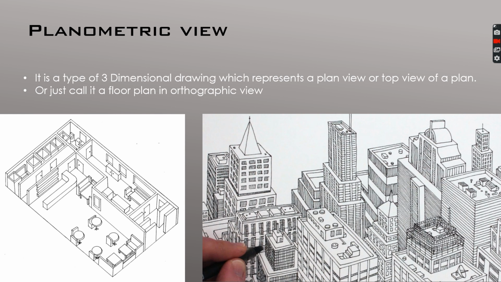Okay, next is planometric view. It is a type of three-dimensional drawing which represents a plan view or top view of a plan, or you can just call it a floor plan in orthographic view. You can see in the images clearly, this is a top view of a plan of a city. Similarly, this is a floor plan which we are viewing from the top. This is known as planometric view, and again here we don't mention any dimensions. This is only for the visual impression.